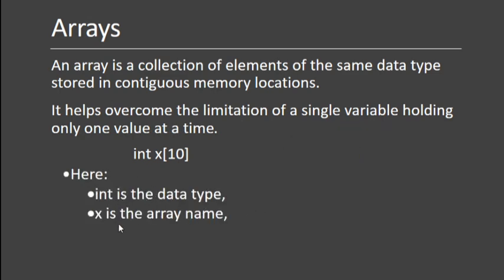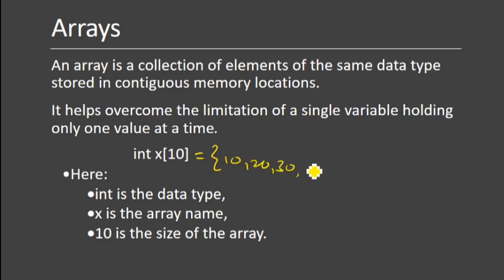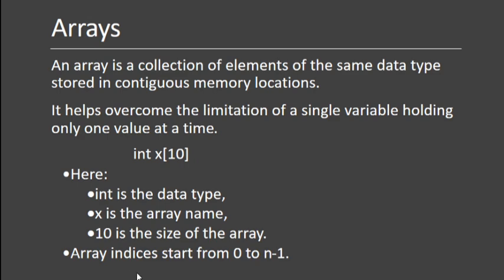Int is a data type, x is the array name and size. So I can assign 10 values in it: 20, 30, 40, 50, 60, 70, 80, 90 and 100, like that. So this is nothing but this. Array indices go from 0 to n minus 1 because the array starts from 0. So for example, if I want to store 10 numbers, it starts from 0 to 9, which makes 10.